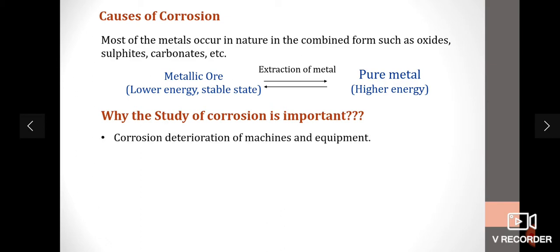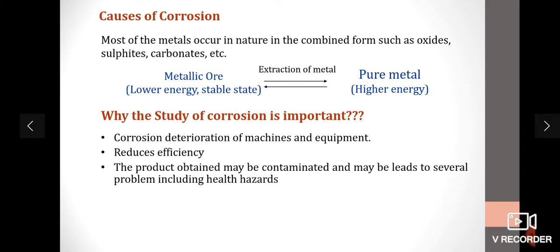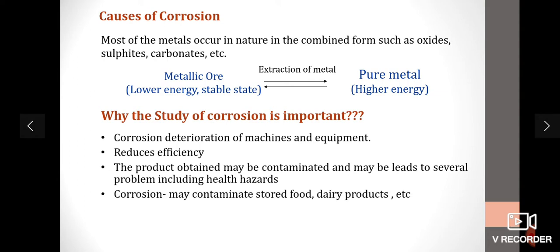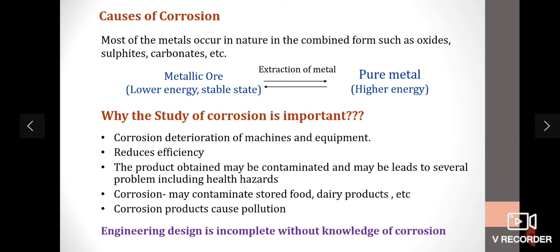So why is the study of corrosion important? Because corrosion destroys machines and equipment. The spare parts of the machinery will also be destroyed due to corrosion, and it reduces the efficiency. The corrosion product obtained may be contaminated and may lead to several problems including health hazards, and corrosion may also contaminate stored food, dairy products, etc. The corrosion products also cause pollution.